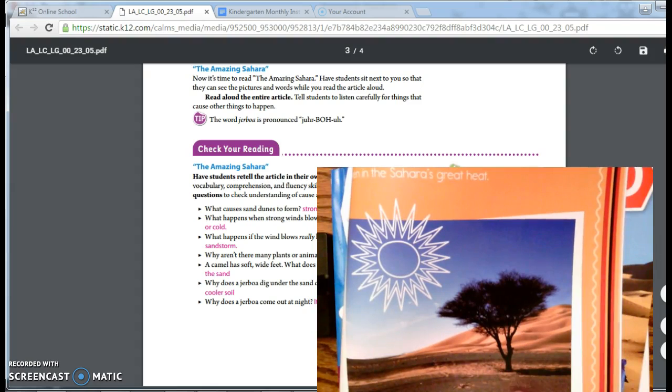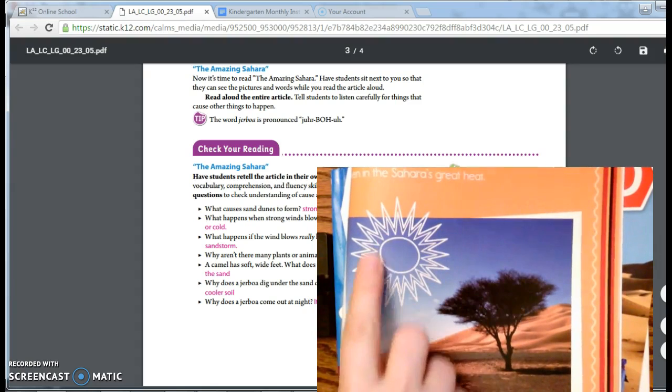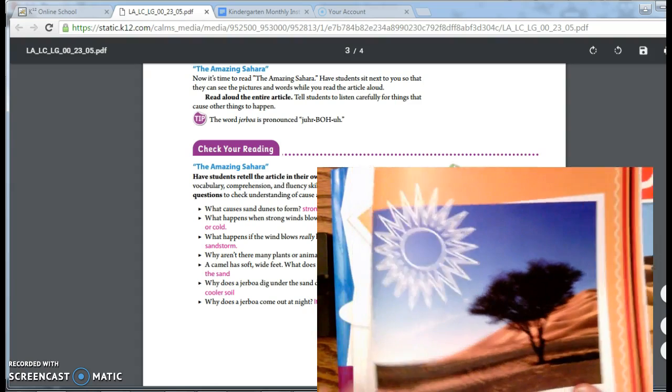Well, that tells us that there are not many plants in the Sahara because it's so hot and it's so dry. What else is on page 25 that lets us know how hot and dry the Sahara is? Do you see anything else in this picture that shows us how hot and dry it is? That's sun. The sun. Very good.